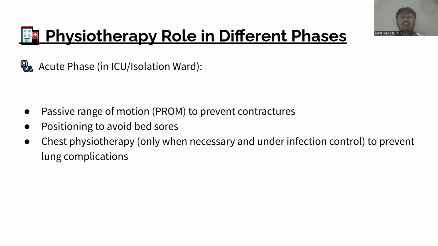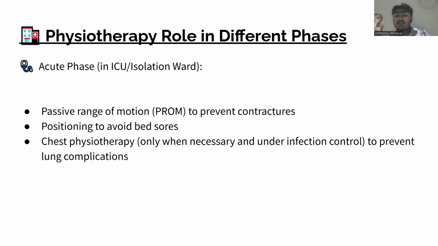So in Nipah virus, in the initial phase or in the acute phase, in the ICU ward, the person gets less range of motion due to the long period of staying in the ICU, or staying in a single position for a prolonged period of time. So the passive range of motion will prevent the contracture of the patient's muscles, because the patient is lying in the supine position for a prolonged period of time. So the range of motion of the person is decreased.